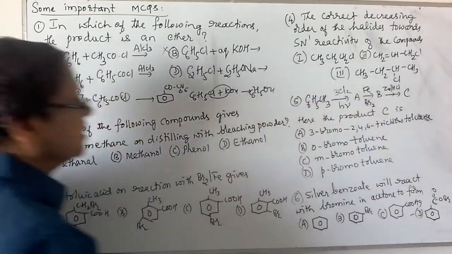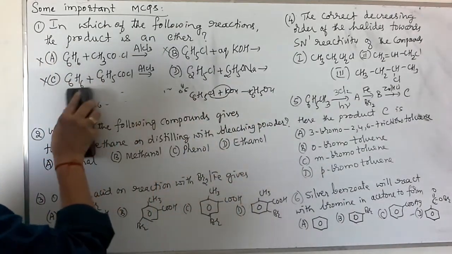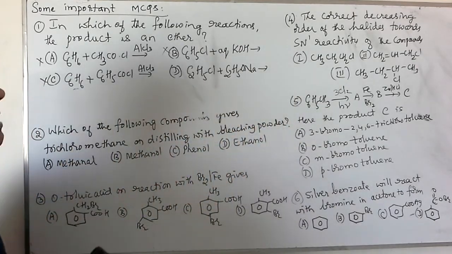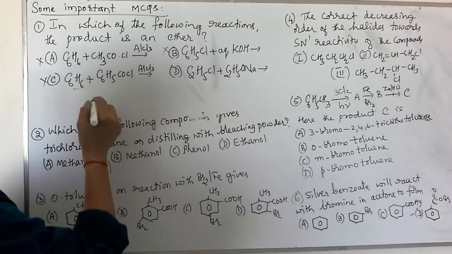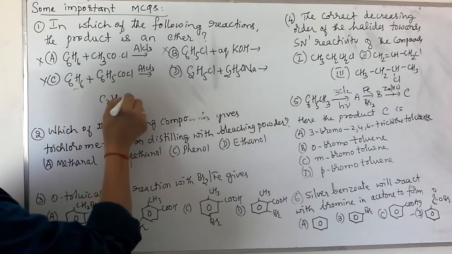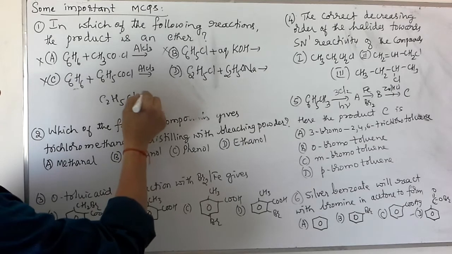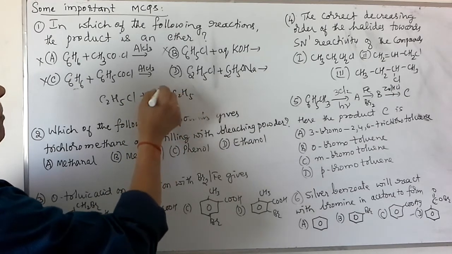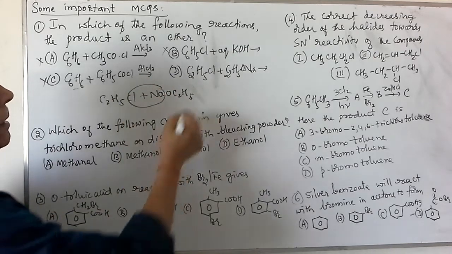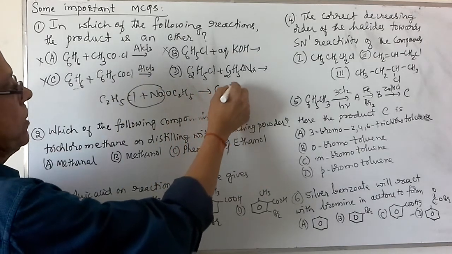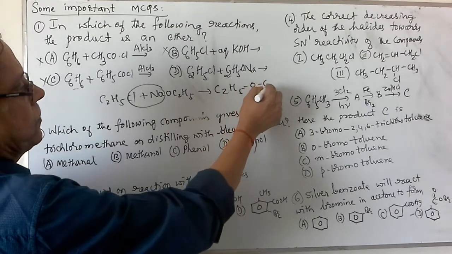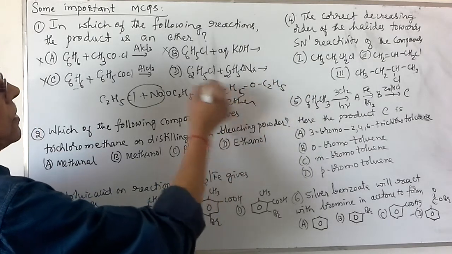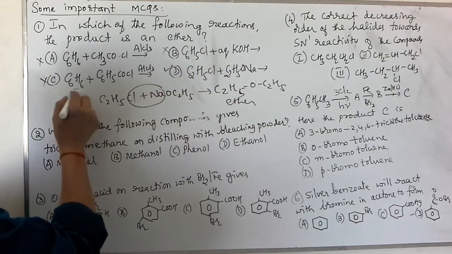The correct answer is D. The D will give rise to an ether, which is named the Williamson's reaction. When you take ethyl chloride, C2H5Cl, and react it with sodium ethoxide, a molecule of NaCl is eliminated and the product is C2H5OC2H5. This is an ether. So the correct option is D.